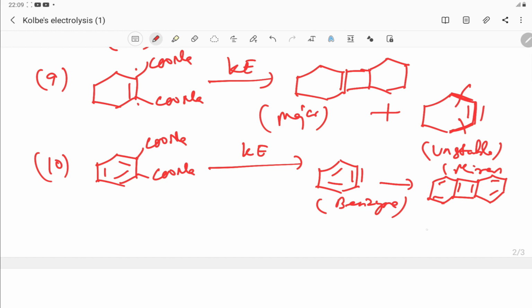This is the biphenyl compound and this is benzene. Both are products, side products we can say. This is one example. This is possible only by the formation of free radicals. These free radicals when combined form an extra pi bond, this is your benzene. But when these two free radicals combine with each other, it forms this biphenyl product.